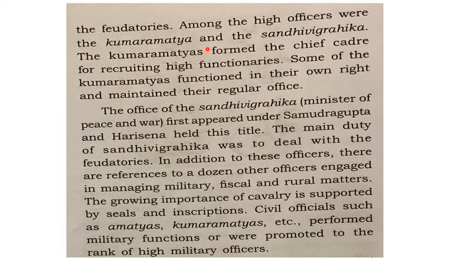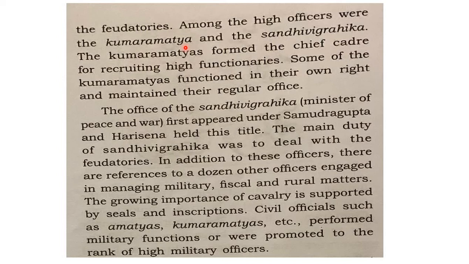So Kumaramatyas were the highest recruiting officers, and some of the Kumaramatyas functioned in their own right and maintained their regular office. That means they also had a kind of independent rule which they had to report to the king, but they could manage whatever they needed for the councils, whatever they required for other kingdoms. So all the officers in the kingdom work under Kumaramatya. It is Kumaramatya who recruits the officers.